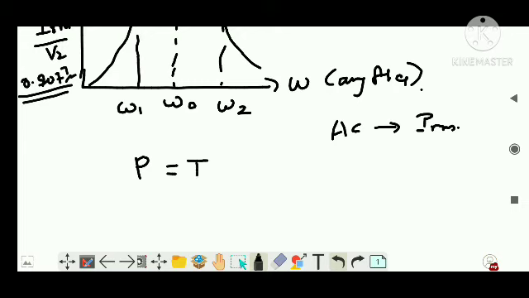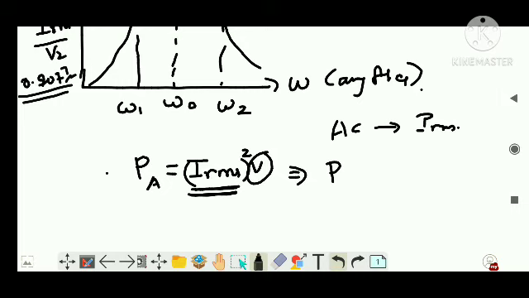So I square here will be IRMS square, that is the peak power at A, IRMS squared into V, since the maximum current is there and voltage potential is constant, right? So since current is highest at the point A, what occurs here is maximum power, which I write as P max, which is IRMS squared into V.